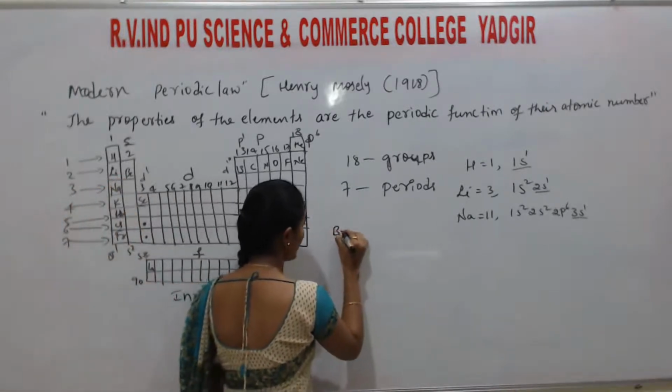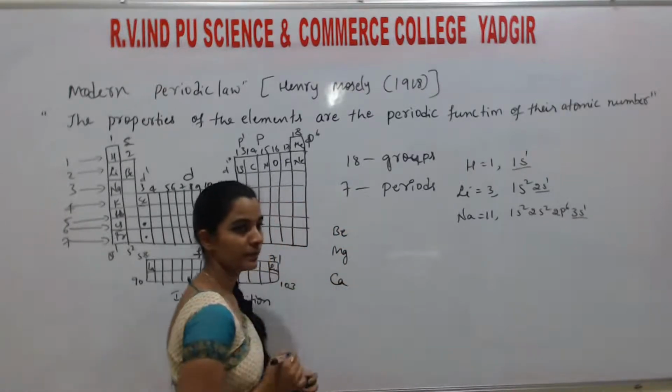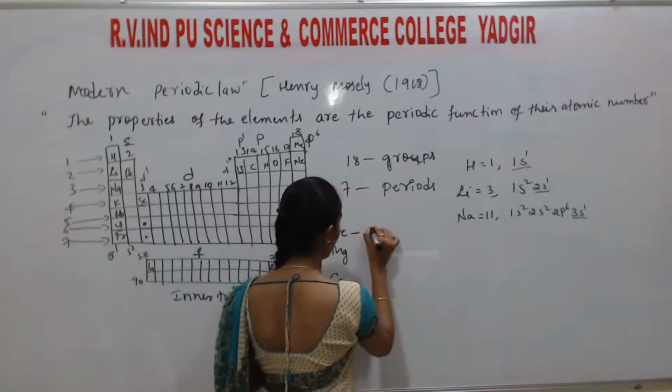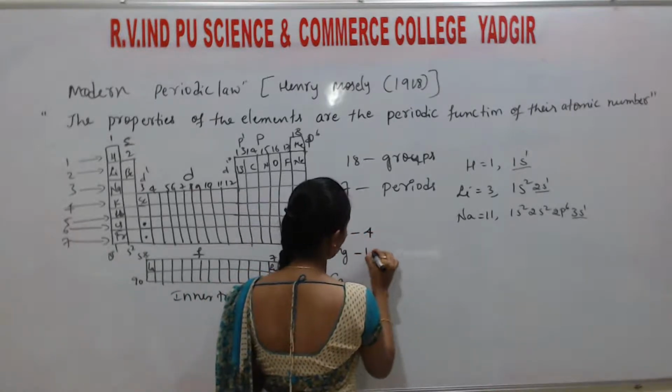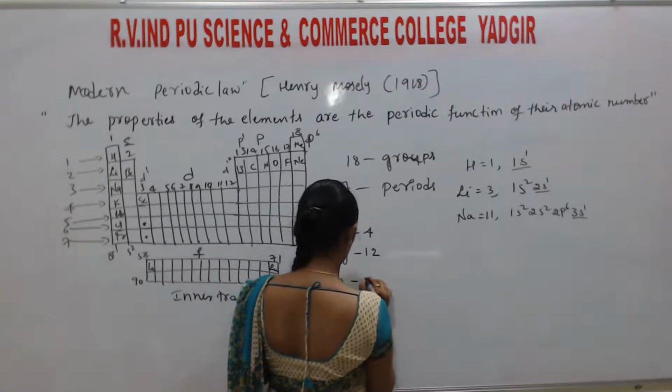Next, listen. If you consider beryllium, magnesium, calcium: beryllium atomic number is 4, magnesium atomic number is 12, calcium atomic number is 20.